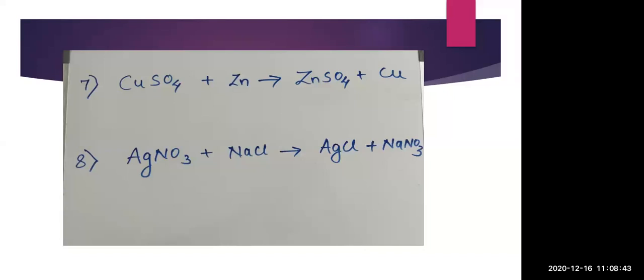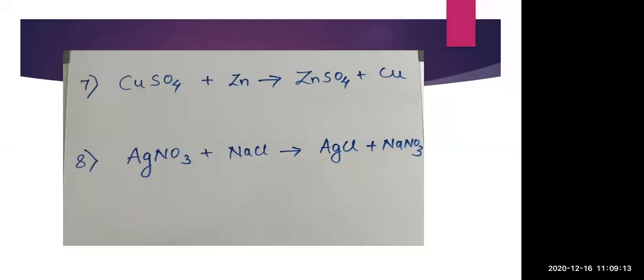Now what will happen here? Exchange of ions will take place, either positively charged or negatively charged. A positively charged element will replace another positively charged element, and a negatively charged element will replace another negatively charged element. This will not happen, that positively charged will replace the negatively charged. Positively charged element will replace only the positively charged element. Negatively charged elements will replace only the negatively charged elements.